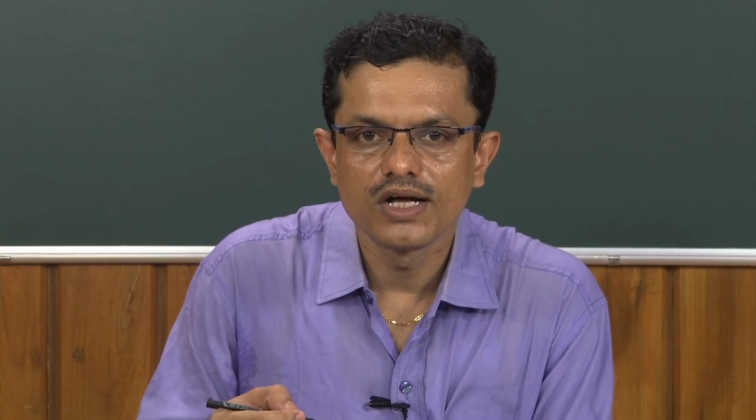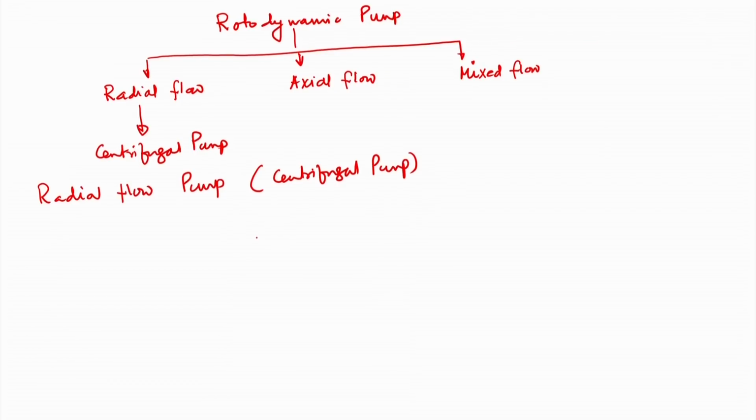So, if I draw a schematic of a radial flow pump, we are drawing a pump impeller. This small part is known as the hub, and there are many blades.